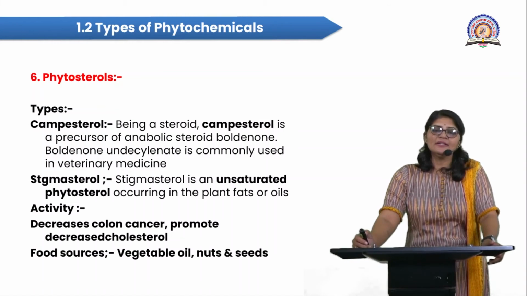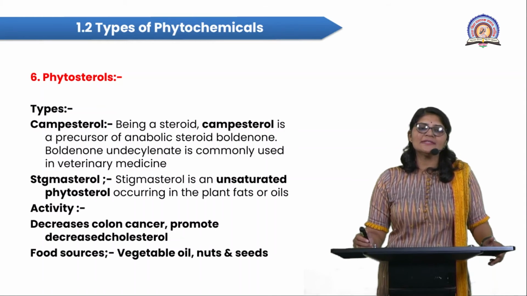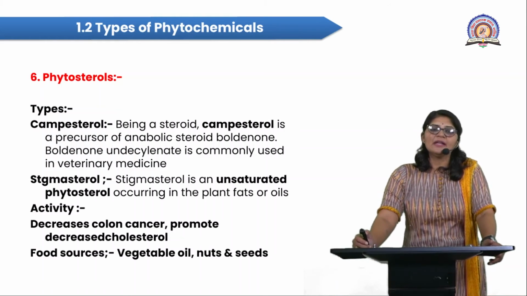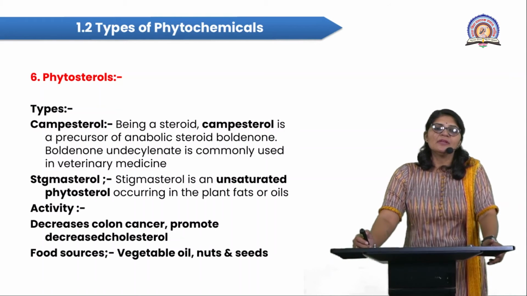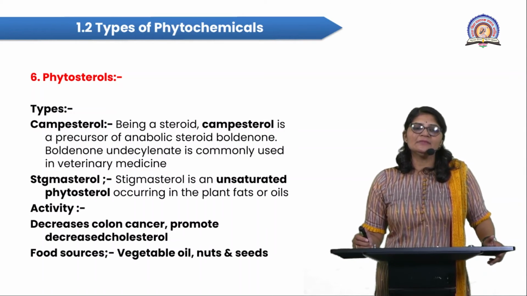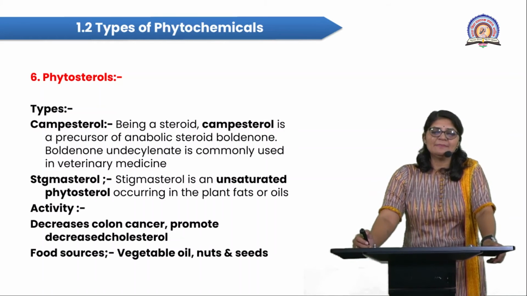That sterols are called the phytosterols. Here, an example or type of phytosterol is campesterol. This campesterol, being a steroid, is a precursor of the anabolic steroid. There is belladonna, and belladonna is commonly used in veterinary medicine practices.